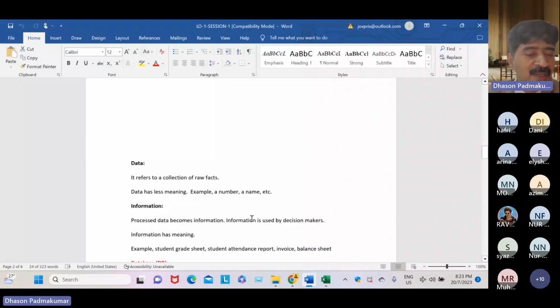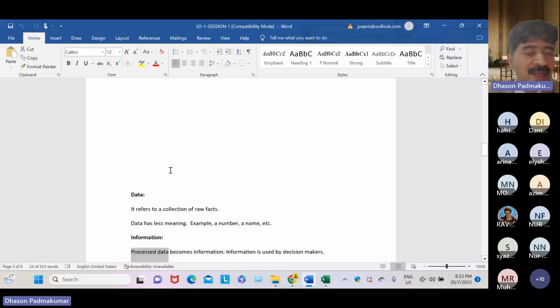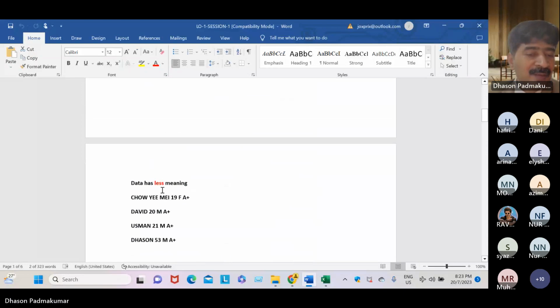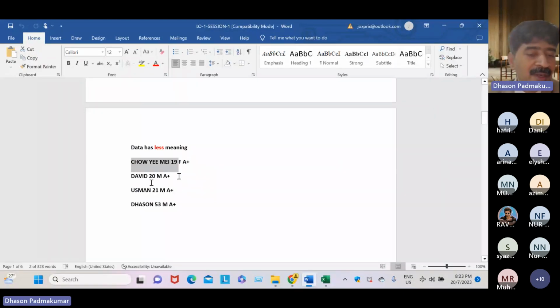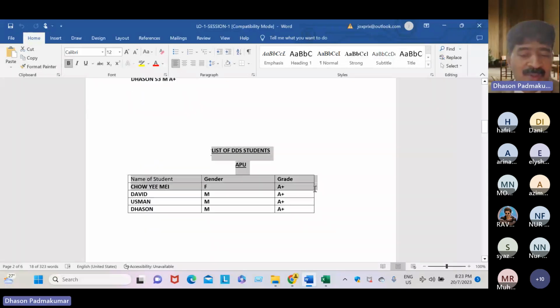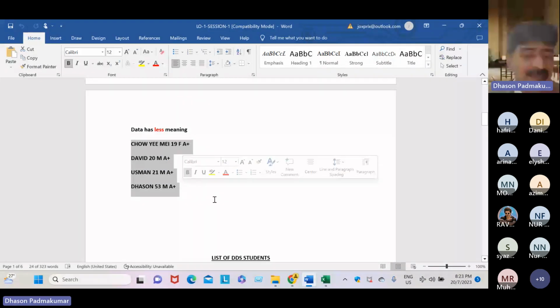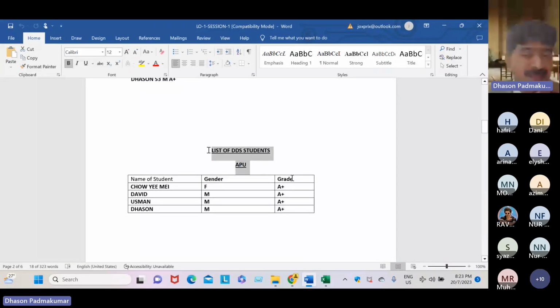What is meant by information? Processed data. It means, dear students, in real time a data entry operator keys data like this into the computer in order to produce this report, in order to print like this. So data may not look nice, and next we print in this format.